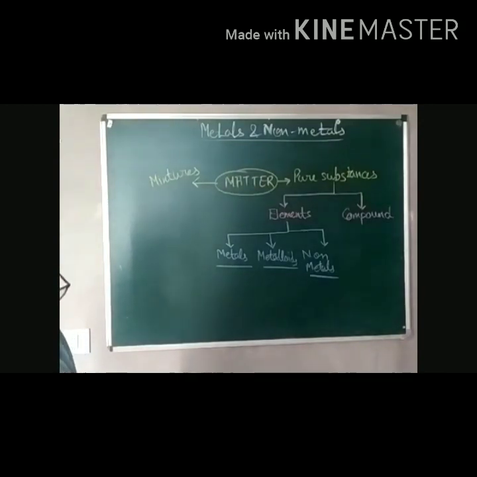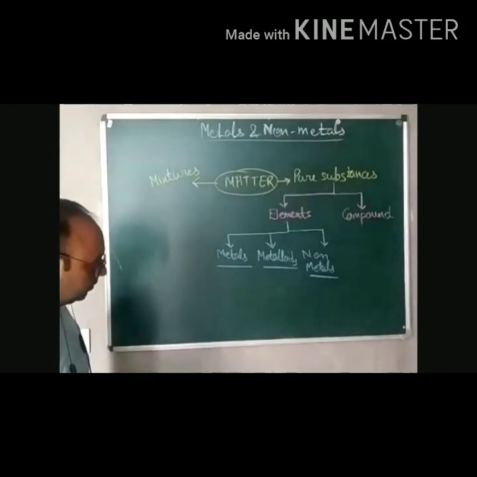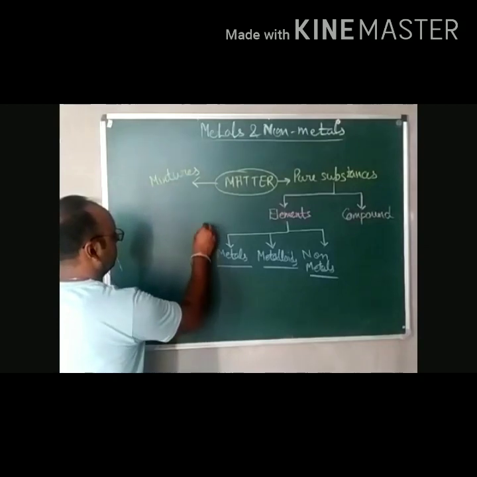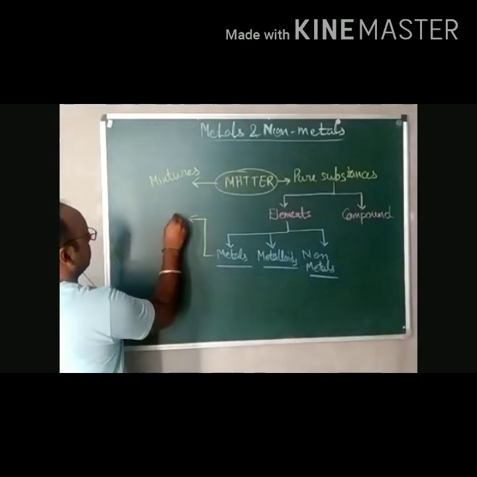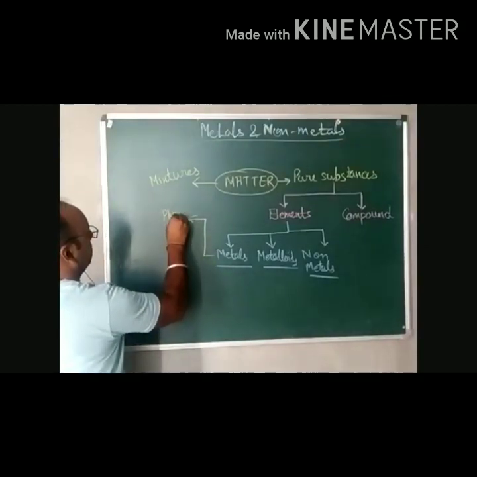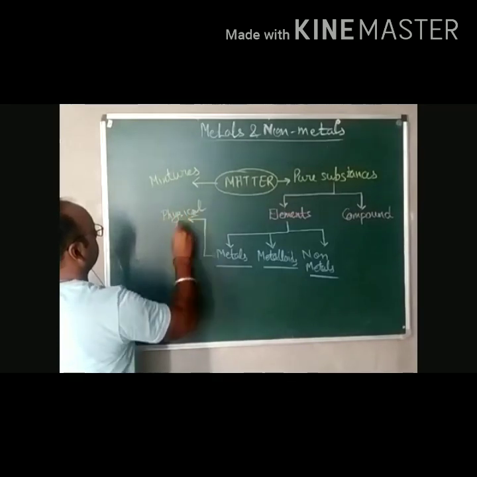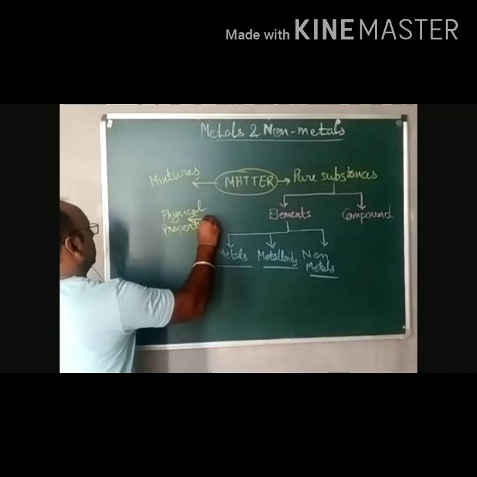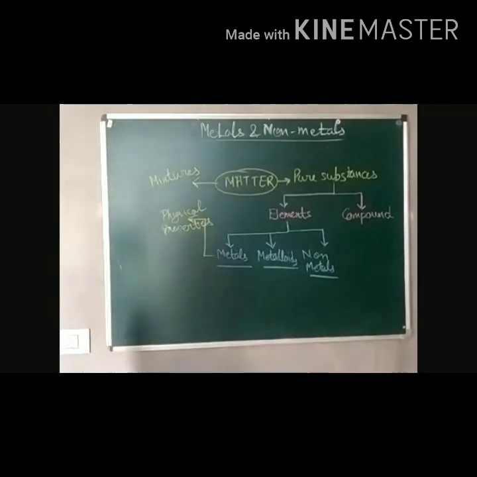So first of all, we know that there are physical properties and chemical properties of metals. Let us discuss physical properties first. So physical properties of metals.